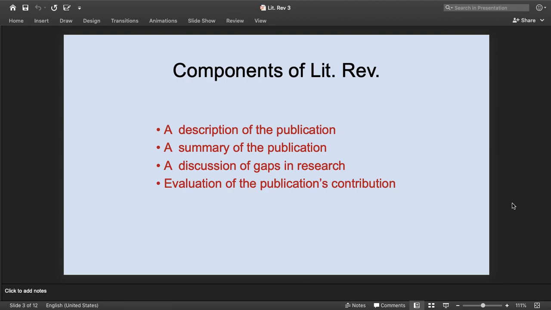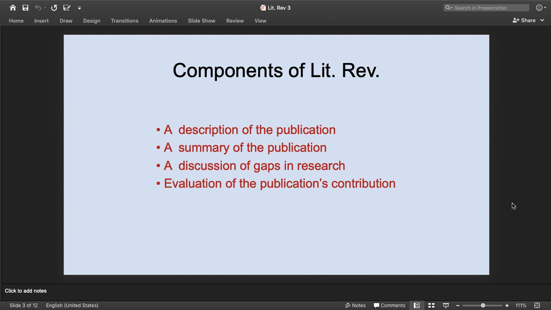Similarly, let us understand the components of a literature review. The components include, number one, a description of the publication, telling when the publication was done, who did it, and for what purpose. After that we can create a summary of the same publication of any author, writer or research resource.